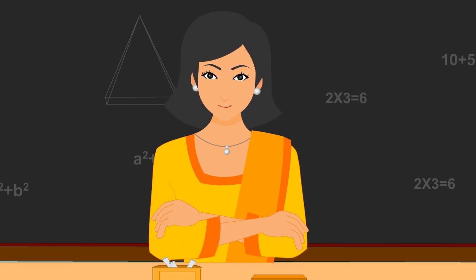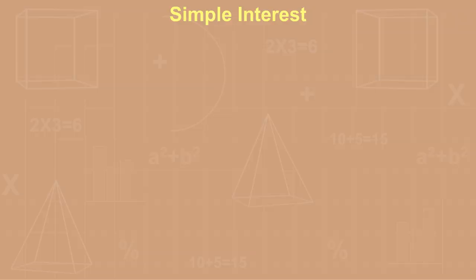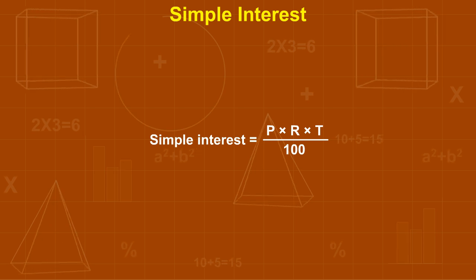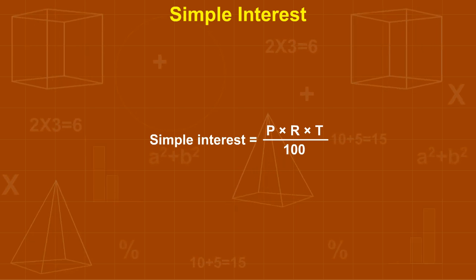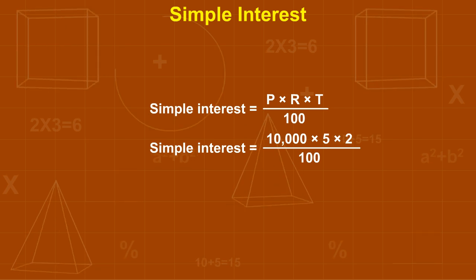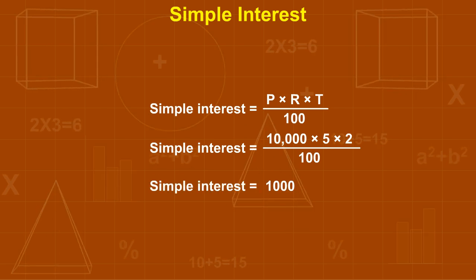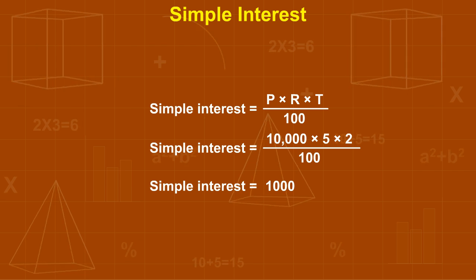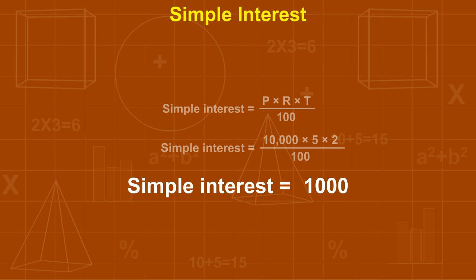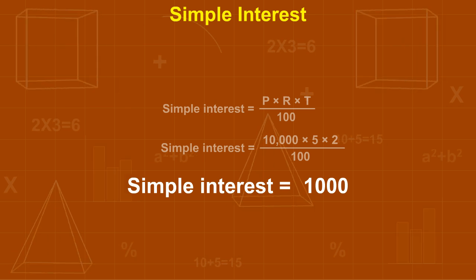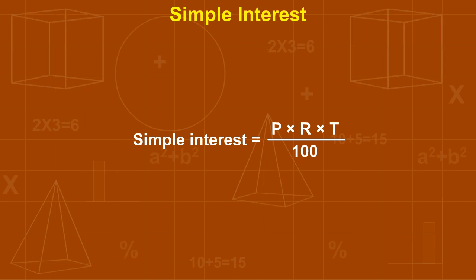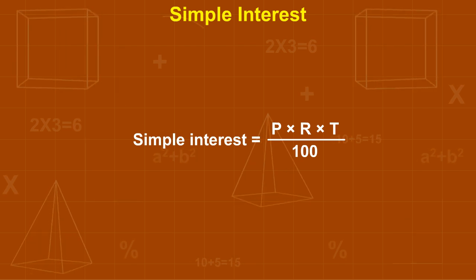In previous classes, we have learned that simple interest is equal to principal into rate of interest into time upon 100. On putting the values, we will get SI is equal to 1,000. Thus, an interest of 1,000 is earned by both Soumya and Unnati. So children, by applying the general formula of simple interest, we can find the value required.